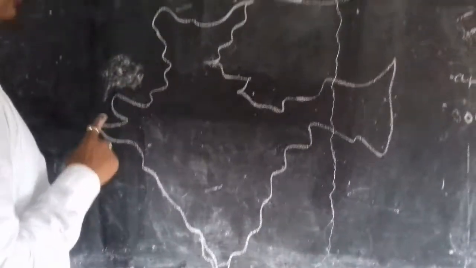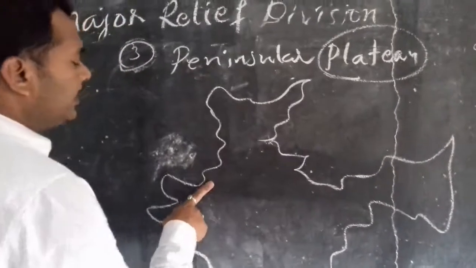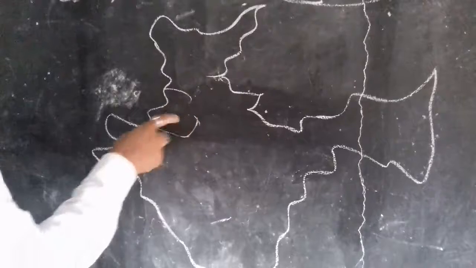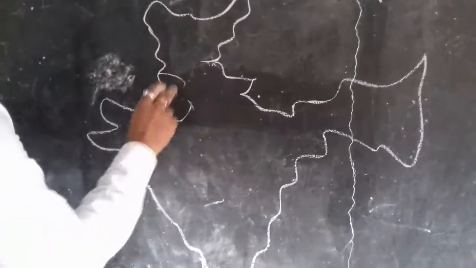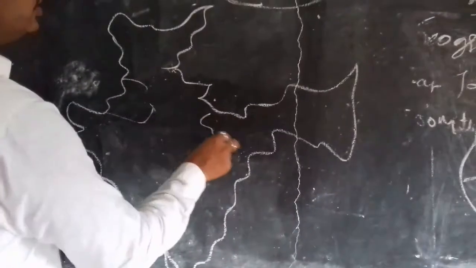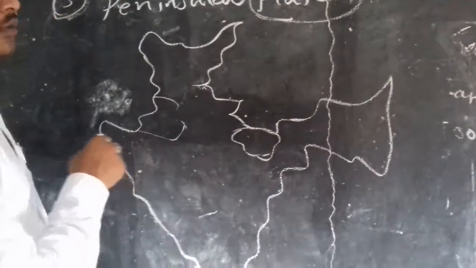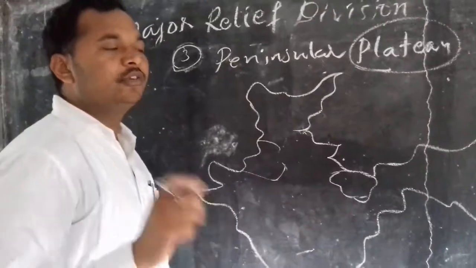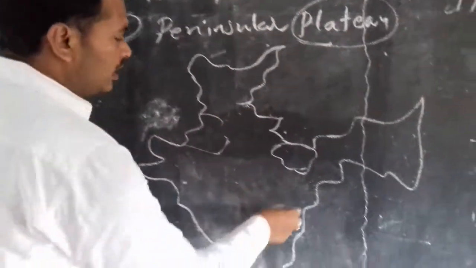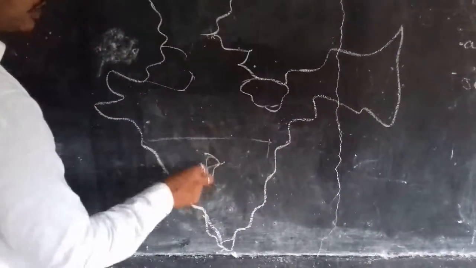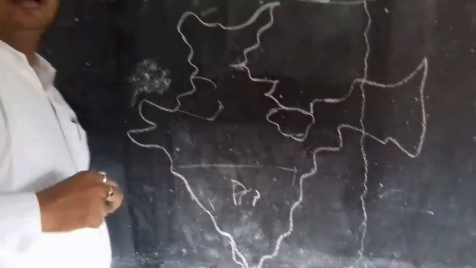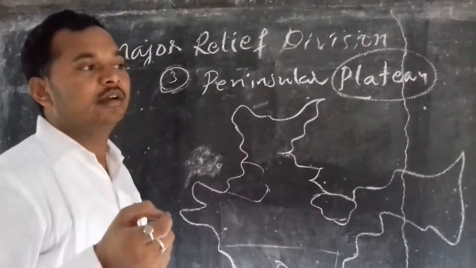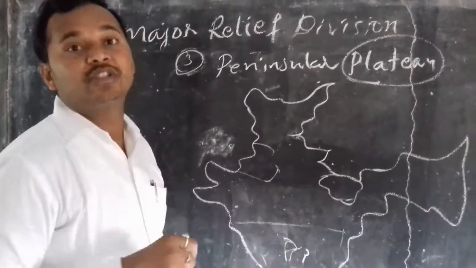The peninsular plateau, its physical features. See, in the north we find the scanty rainfall areas, nothing but deserts, close to the Malwa Plateau. Then the Chota Nagpur Plateau, sharing boundary with Bihar and Jharkhand. It is rich in the deposition of minerals. Then the South Deccan Plateau is there. This is a tableland in India, which is not affected much in earthquake situations.